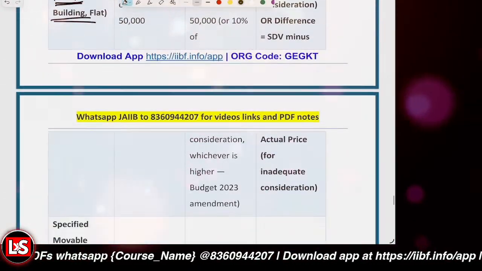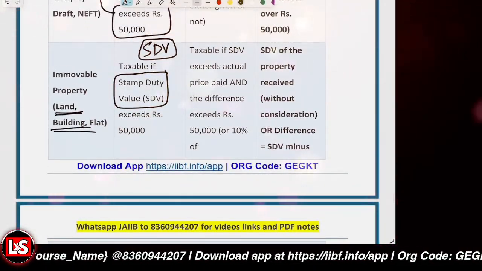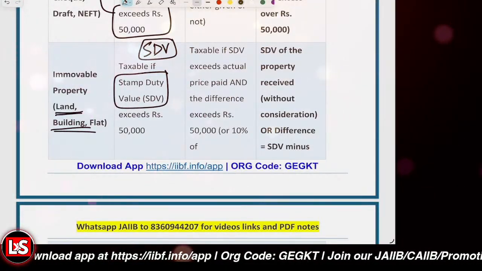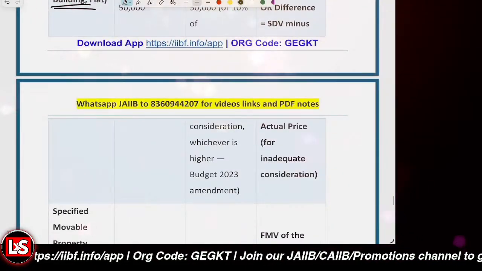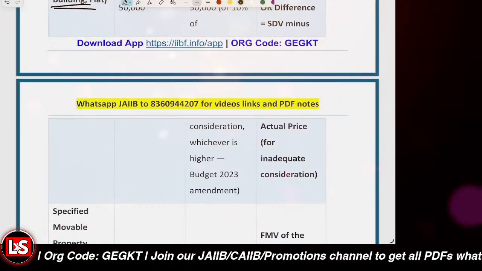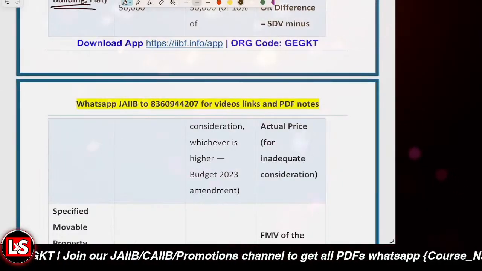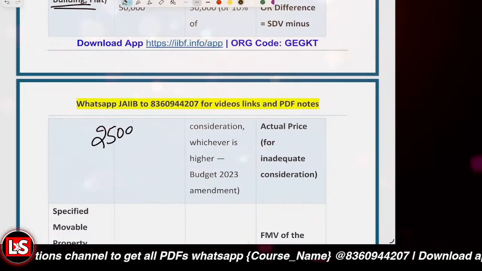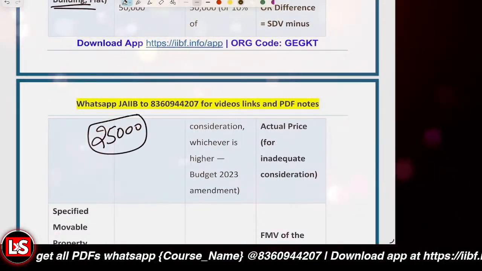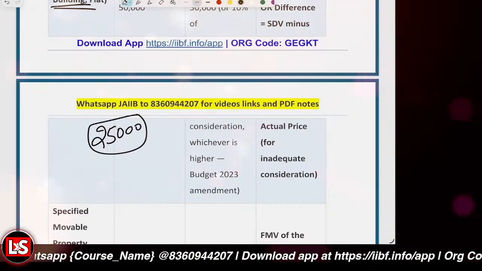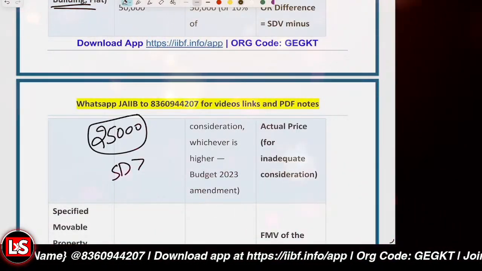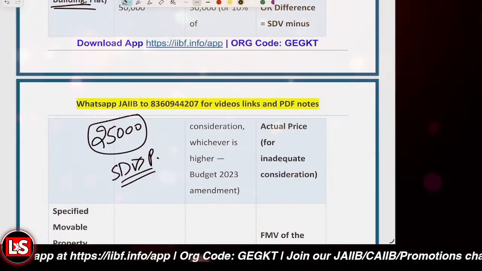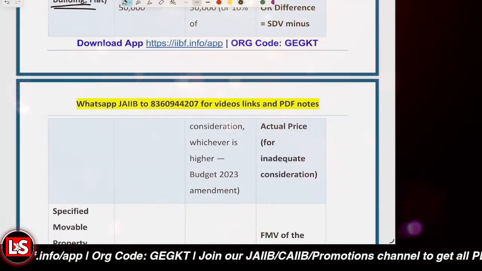Okay. And the second scenario is where the property was bought at a lower price. We purchase a property. Let's say the property was purchased for 25,000 in 1979, and now the stamp duty value is, let's say, 4,50,000. Okay, now the SDV is exceeding the purchase value, right?